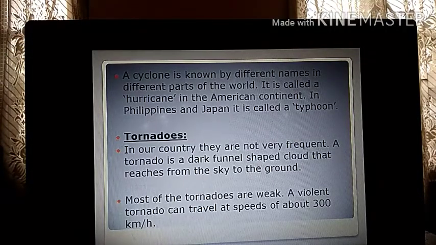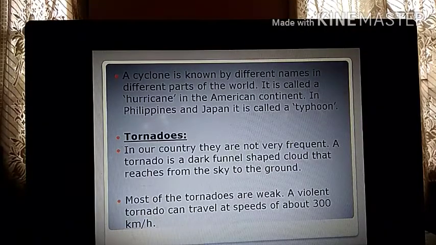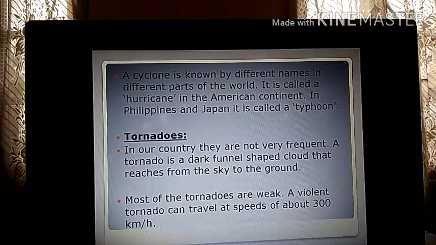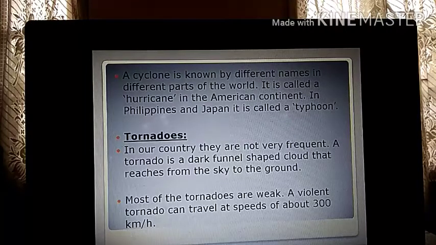So a tornado is like a dark funnel-shaped cloud. It starts from the land, it goes up to the sky. It is like a huge funnel, a dark funnel which is filled up of different gases. That is a tornado. You can see a tornado approaching you from a huge distance. You must have seen in English movies how a dark funnel-like thing is coming towards you and it will destroy everything that comes in its path. That is a tornado.